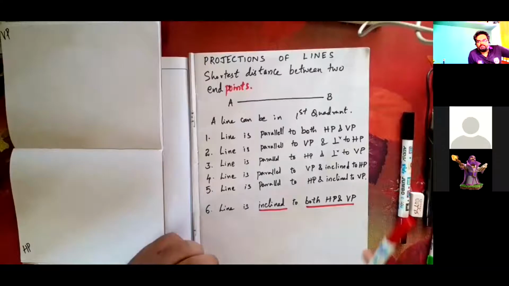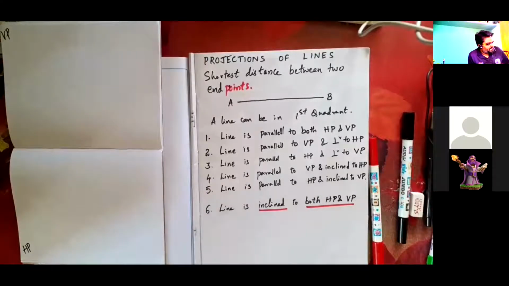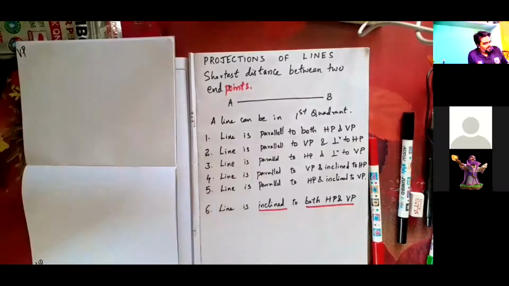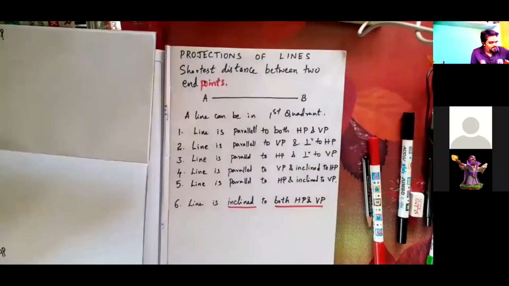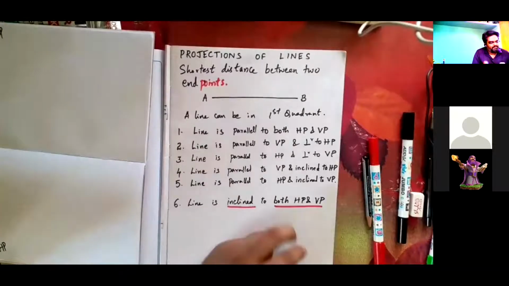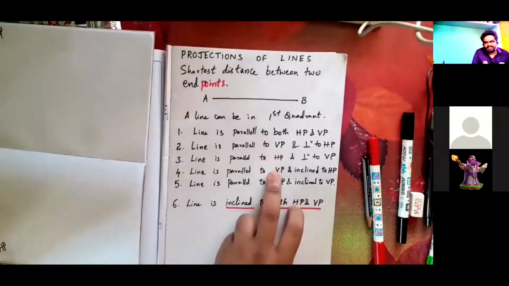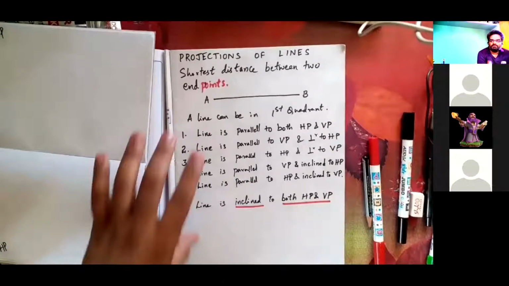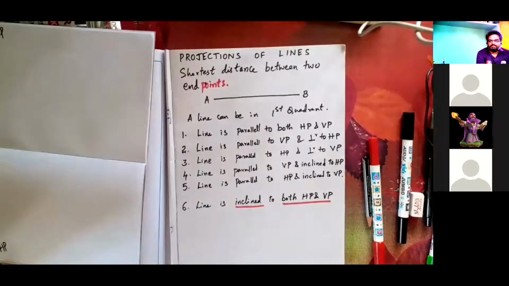Please make a note of all these 6 conditions, and it can be 3 only, or you can make it 4 also. In some cases, it will be 4. Line is parallel to both VP and HP. Line is parallel to one plane and perpendicular to the other may also be given. Anything, but here of the 6 conditions, it is very important to know how you are going to represent the things. Anything is important, please discuss.